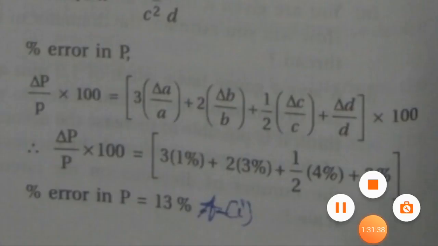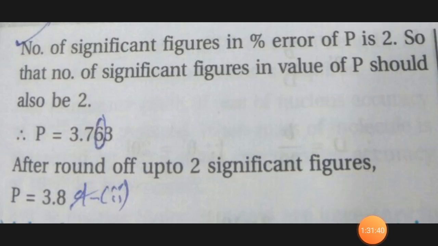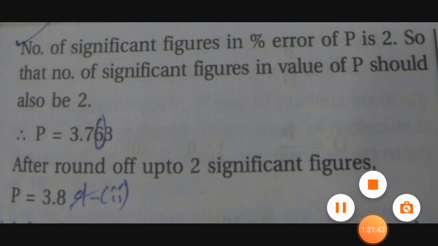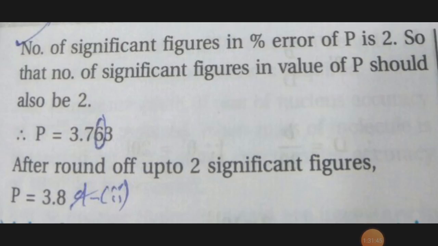Now next question. Now in the second question it is asked, if value of P turns out to be 3.763, to what value should you round off the result? In short, we have to round up the result. Now number of significant figures in percentage error of P is 2, because the answer is 13, 1 and 3 significant.